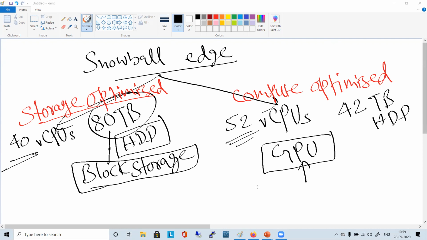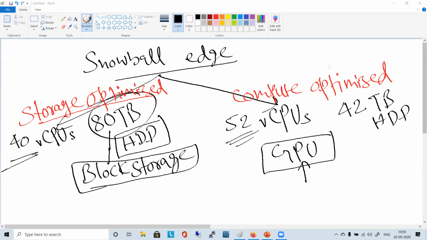The architecture is different from CPU to GPU. So just remember from this point that compute optimized has this as an optional feature. You can choose it if you want.